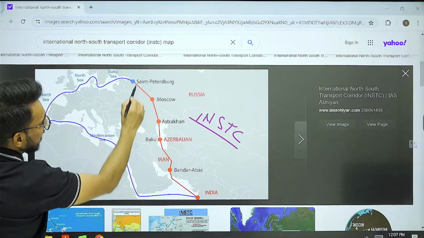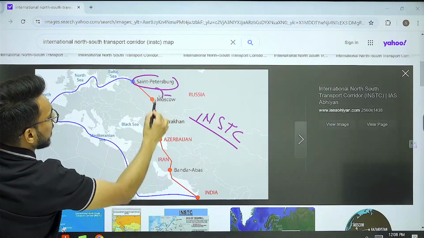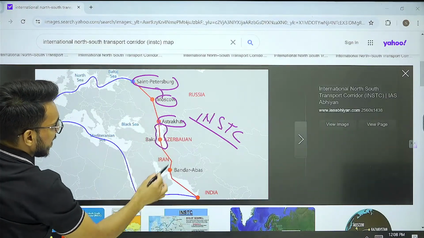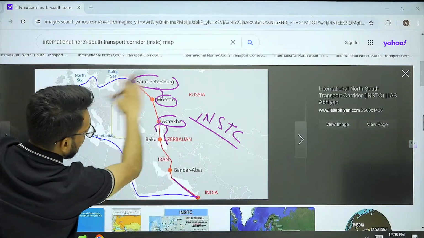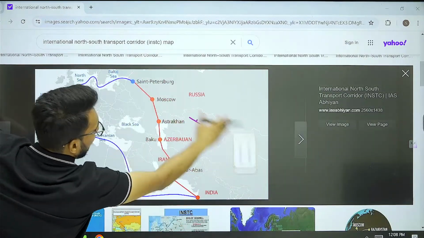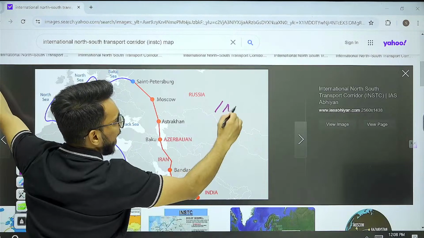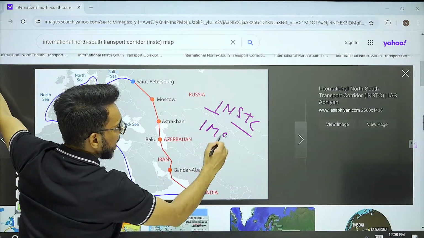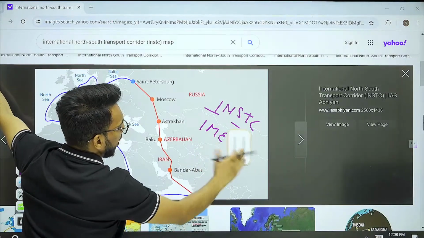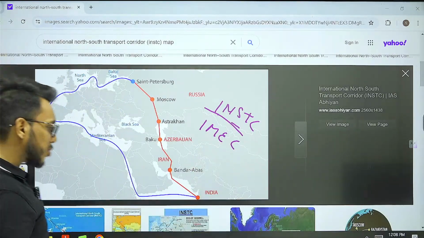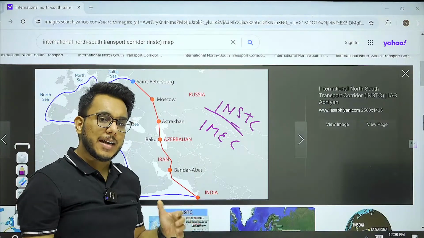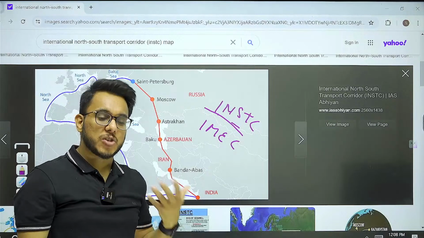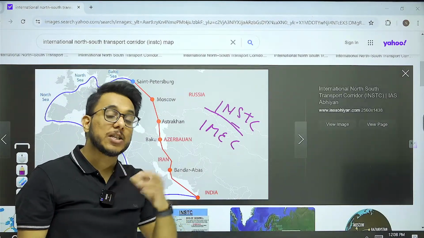This INSTC will pass like this: St. Petersburg, then Moscow, then Astrakhan, then through the Caspian Sea, then Iran, and then to India. So for this also, India needs a new port. So, INSTC, International North-South Transport Corridor, and IMEC, India Middle East Europe Economic Corridor. Now, as of now, Kandla port of Gujarat and JNPT port of Mumbai were being proposed. But as the quantum of shipments increases, we will need an additional deep sea port.